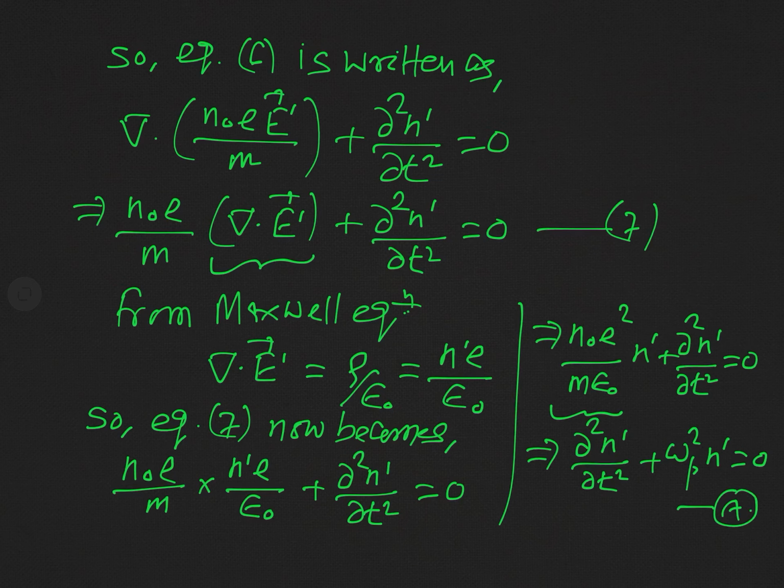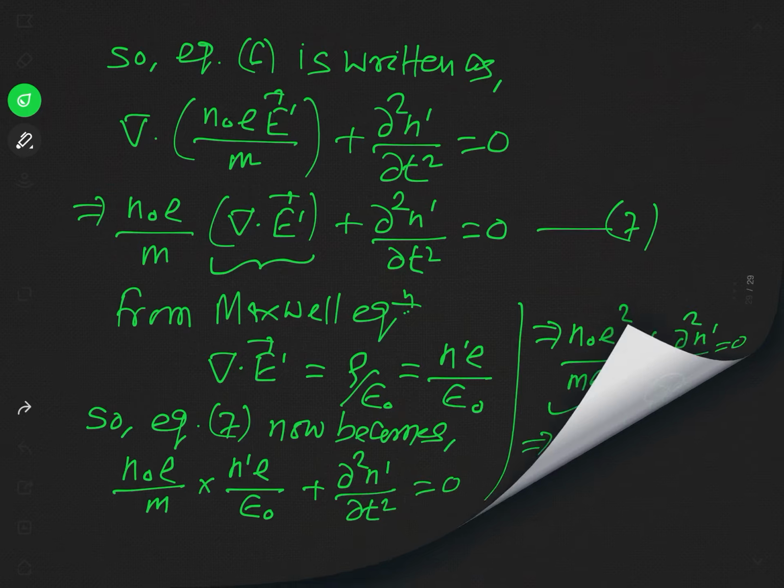This is the most important result which we have to find. See here, this quantity omega p square I have written in place of n naught e square over m epsilon naught. I am just writing it on another page, that omega p which we have used here is equal to root over n naught e square over m epsilon naught.